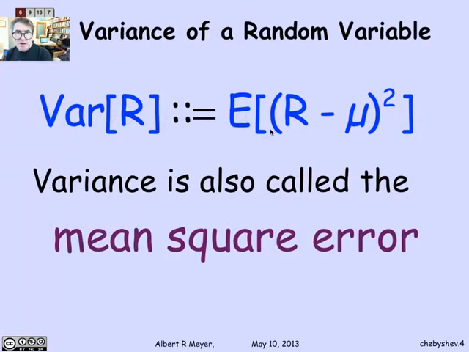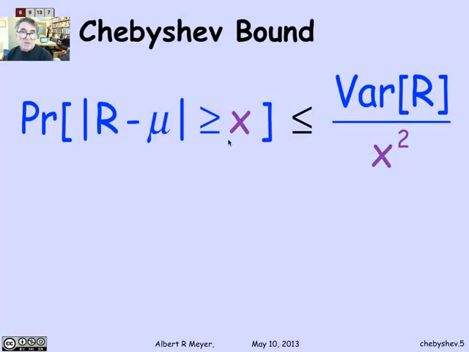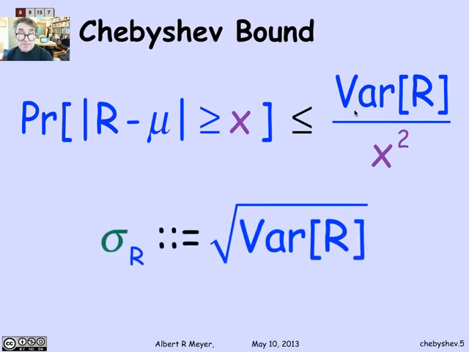The variance of R, maybe a way that will help you remember it is to remember another name that it has. It's called the mean square error. If you think of R minus mu as the error that R is making in how much it differs from what it ought to be, and we square it, and then we take the average, so we're taking the mean of the squared errors. And here we're back to restating the Chebyshev bound in terms of the variance.